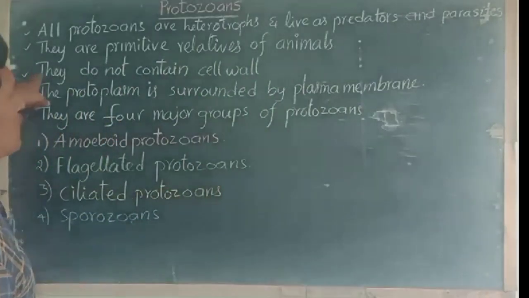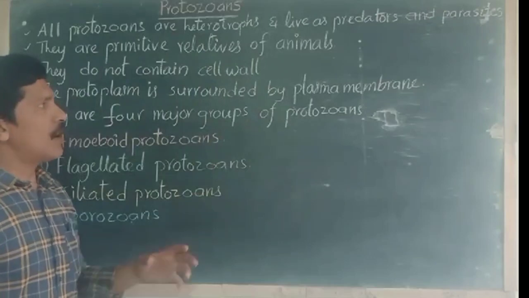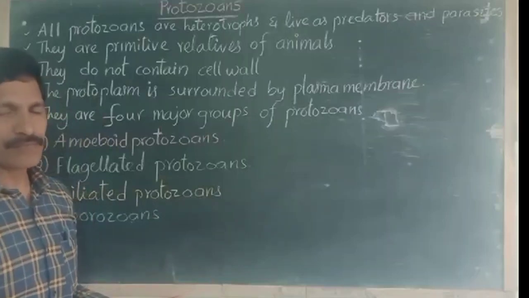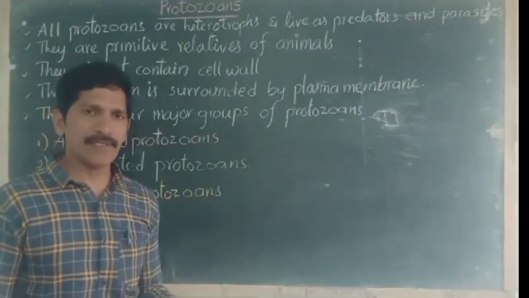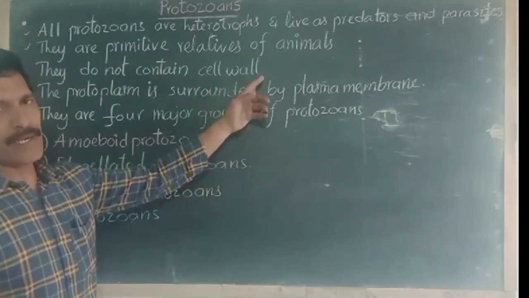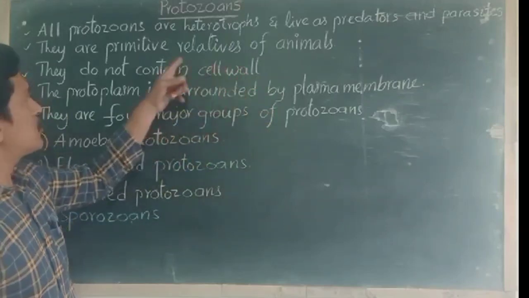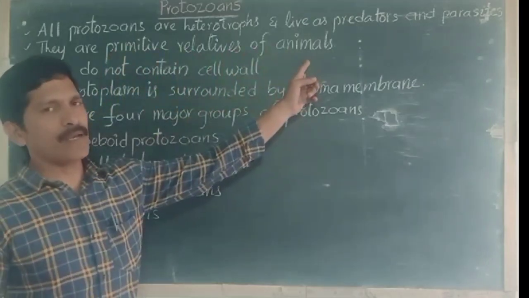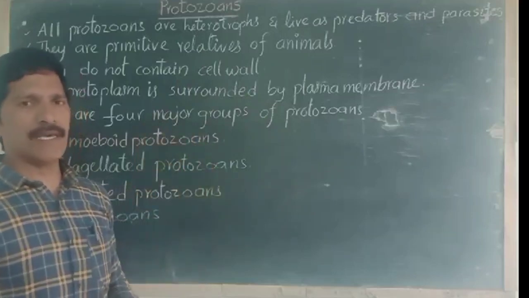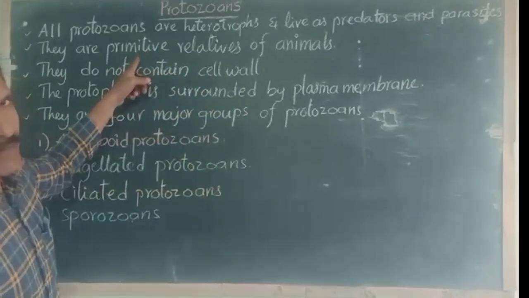And later, they do not contain a cell wall. This is the most important point. Comparatively to other organisms, all the organisms we have previously discussed had a thick cell wall protecting them from environmental conditions, right? But here we can clearly observe that there is no cell wall. The cell wall is completely absent. So this is another point adding strong evidence that these are the primitive relatives of animals. Why? Because if you take an animal cell, we cannot find a cell wall. Only the plasma membrane is there around the cell, so this point makes the previous point stronger,